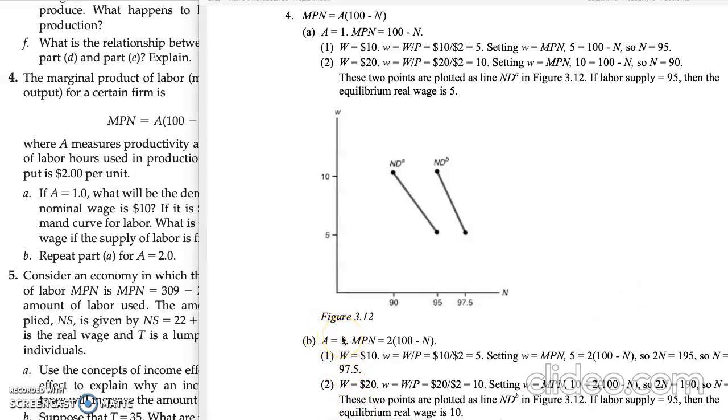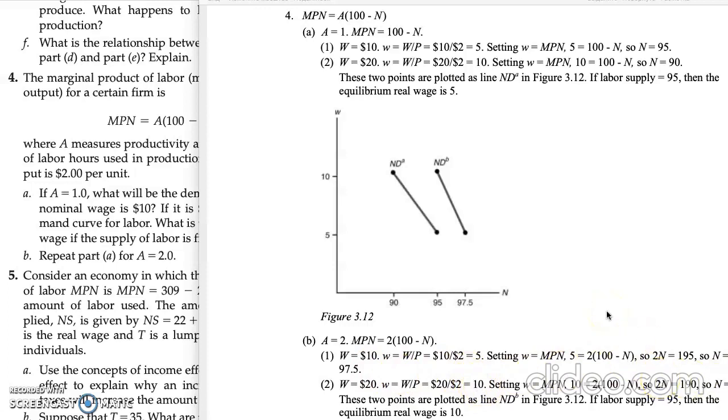Then we will have the same indicators: real wage equals 5, and the number of labor hours will be equal to 97.5, and at the nominal wage equal to 20, we will have real wage equals 10, and the number of labor hours will be equal to 95.